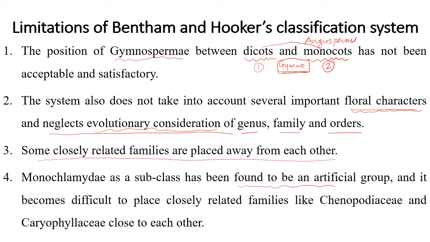In the first group, calyx and corolla are free; in the second group, they are fused. But the third group they formed was of perianth, and it seems to be a little bit artificial. So some closely related families like Chenopodiaceae and Caryophyllaceae got placed away from one another. So these are some of the limitations.